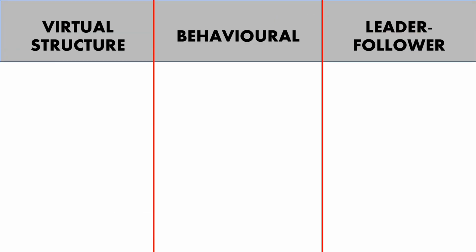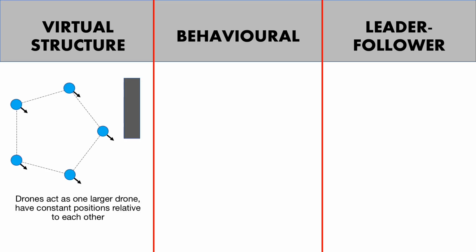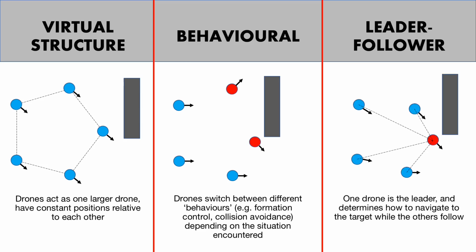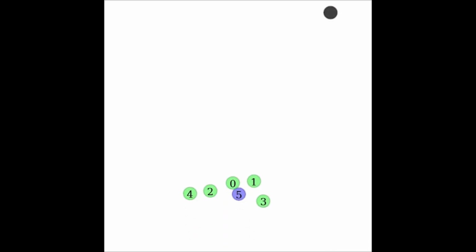A number of different approaches exist for drone formation control, including virtual structure-based methods, where the drone swarm behaves as if it were one massive drone, and behavioural-based approaches, where the drones switch between different behaviours when certain conditions are met. However, the most popular approach is perhaps a leader-follower approach, where one leader drone makes decisions and the other drones merely follow it. In this example on screen, which we trained using the Topaz supercomputer, reinforcement learning is used to train drones to use a leader-follower approach.